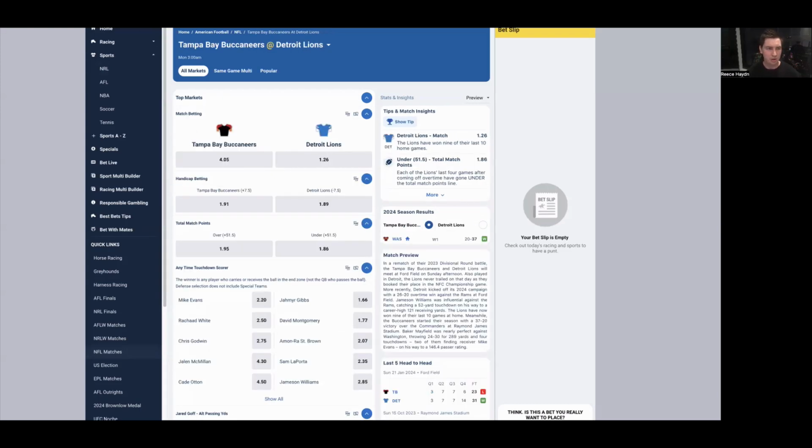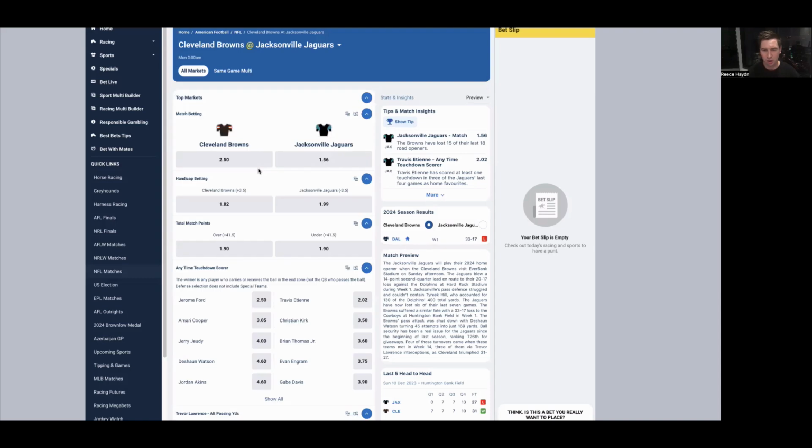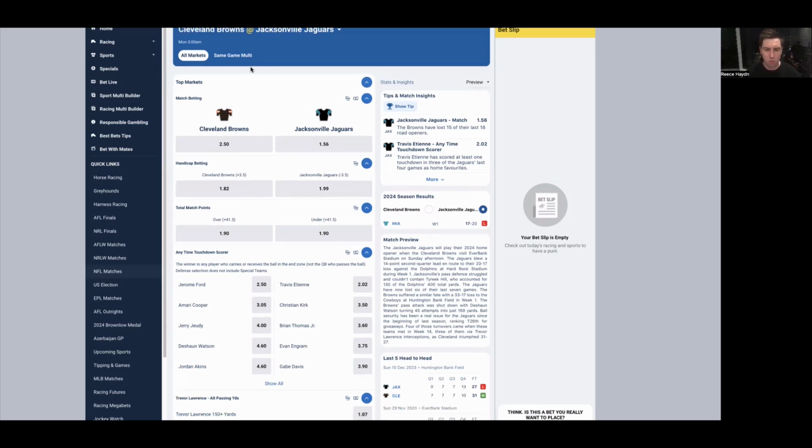Then next game on the board, Cleveland at Jacksonville. So Jacksonville, 3-point favorites here, $1.56, and the total is 41.5 points for this game. Cleveland lost their opening game at home to Dallas, 33 points to 17. Jacksonville lost to Miami 20 points to 17, where they had a big lead in that game, but let it slip away. This is a game I'm not super keen on betting into. I do think Cleveland keep it close.